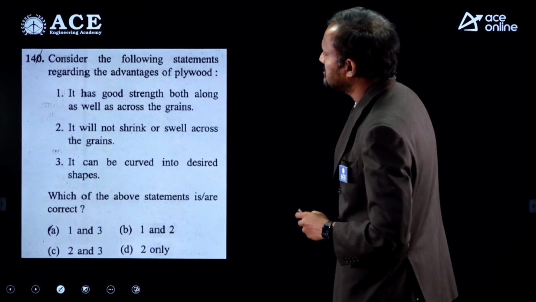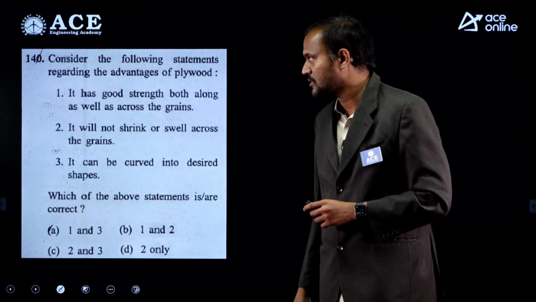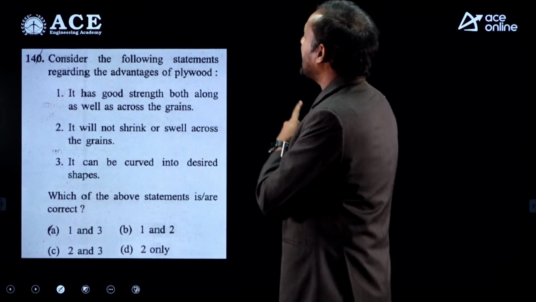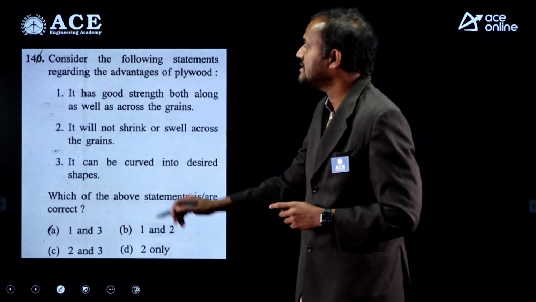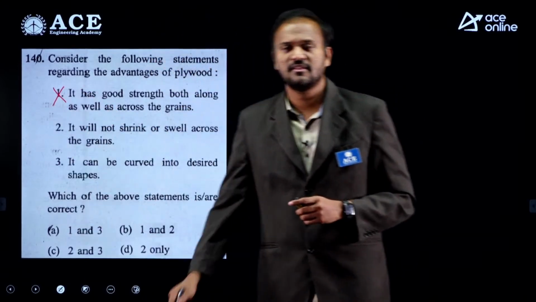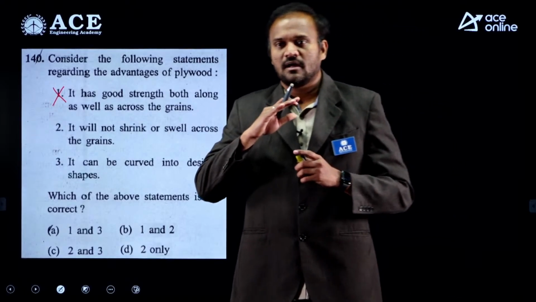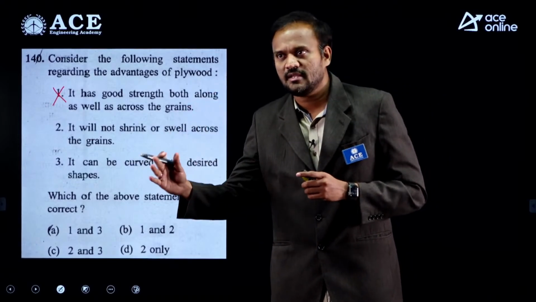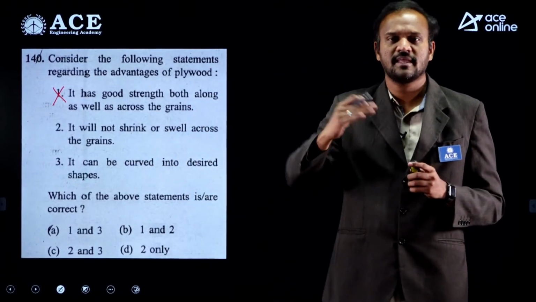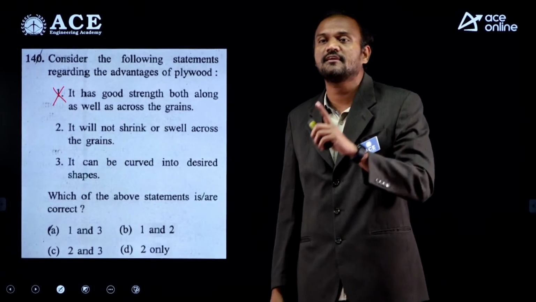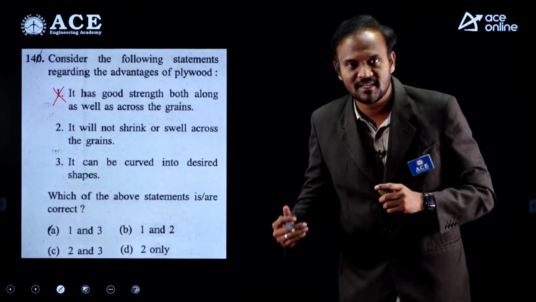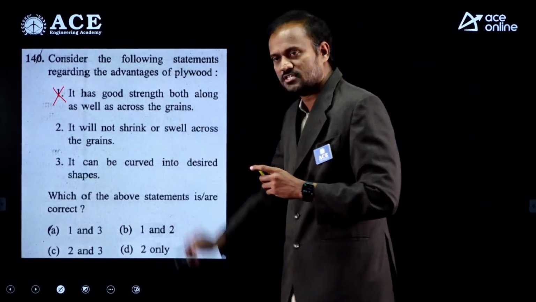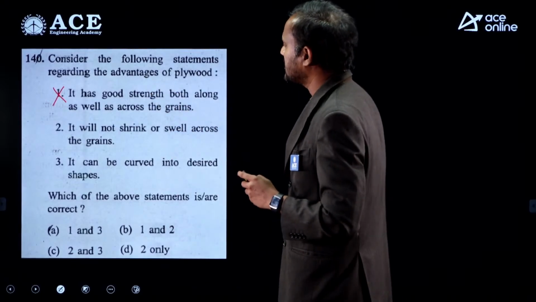Consider the following statements regarding advantages of plywood. Option 1: it has good strength both along as well as across the grains. Now this statement is incorrect. Timber, any kind of timber, when load is applied parallel to the grain, is very strong and can take high amounts of load. If the load is applied perpendicular to the grain, then the strength is less. That is valid for all kinds of timber including plywood. So statement 1 is incorrect.